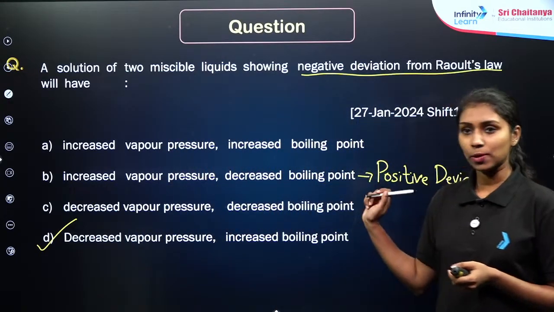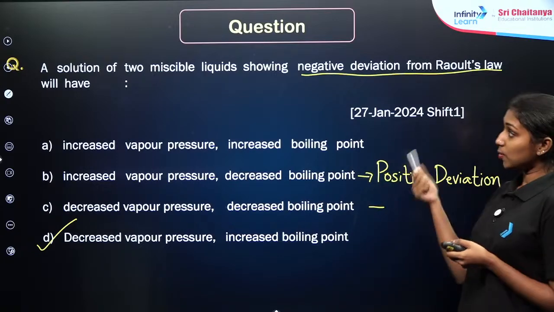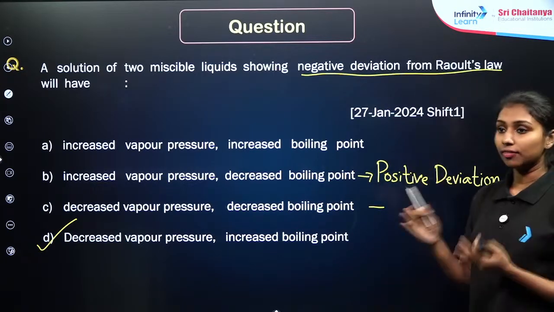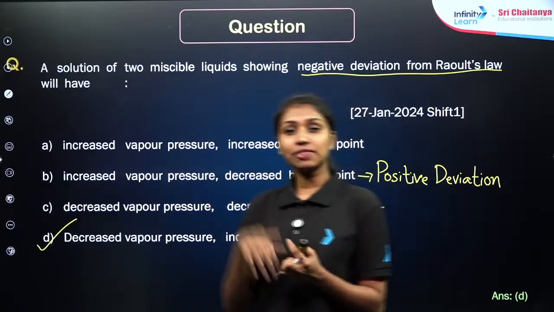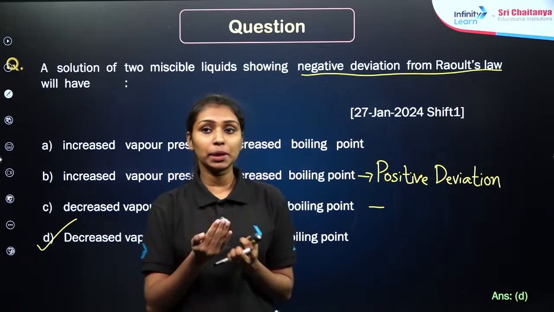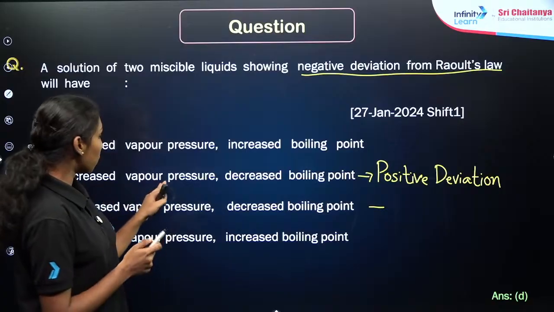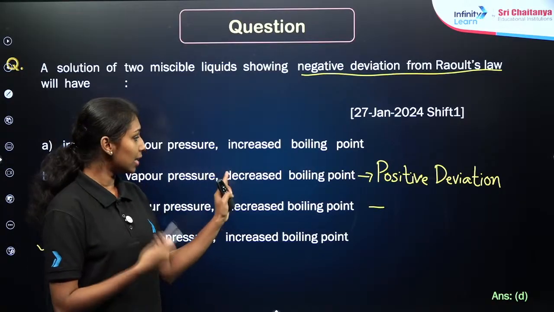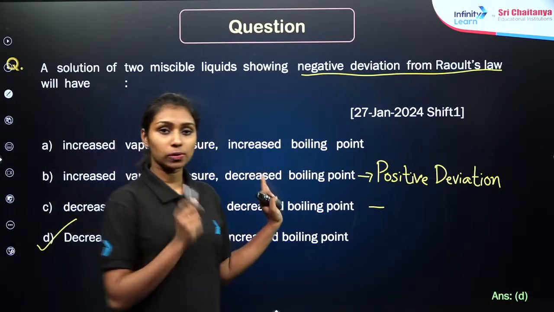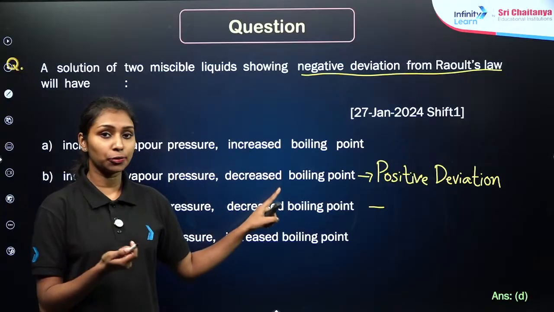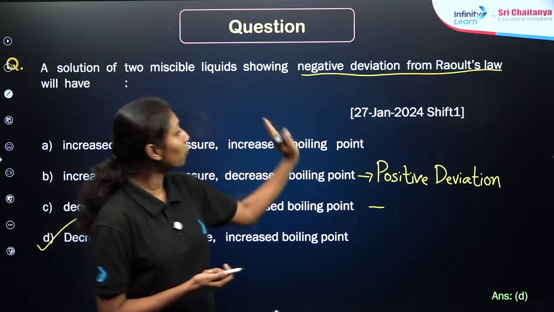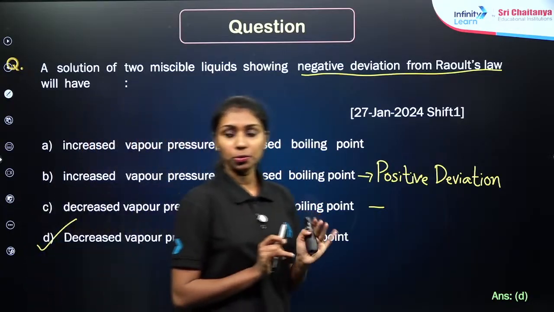Okay, I think it is about the positive deviation, right? If the question is changed to positive deviation here, what do you mean by positive deviation? Obviously, the vapor pressure is always higher than that expected from the Raoult's law, right? So, the condition will be increased vapor pressure and decreased boiling point. We need less temperature to boil the particular solution, right? So, option B will be the correct answer if the question was asking for the positive deviation. Is it clear now?